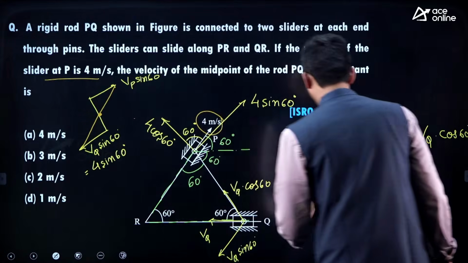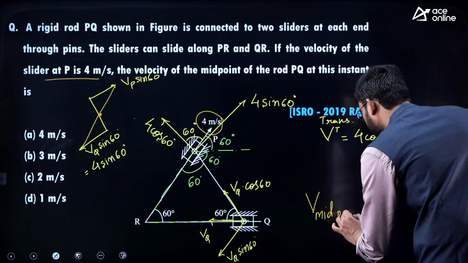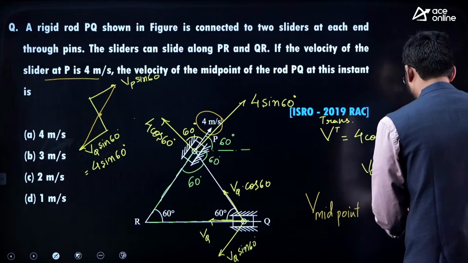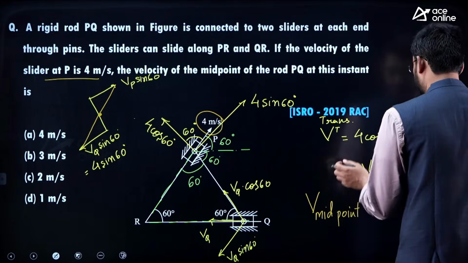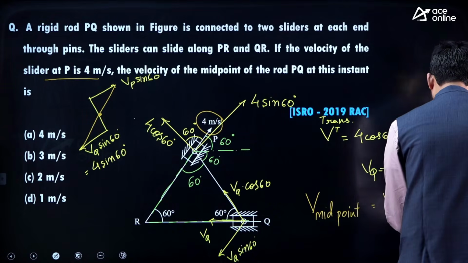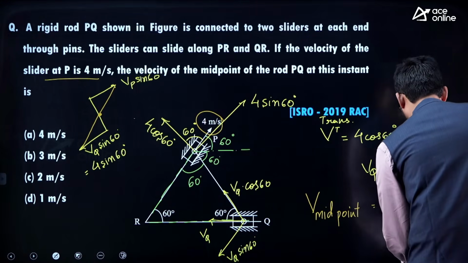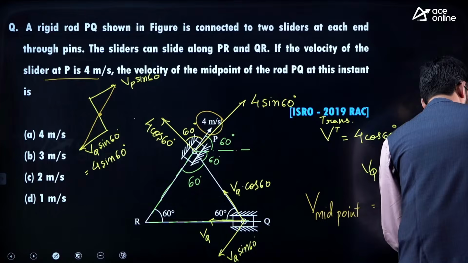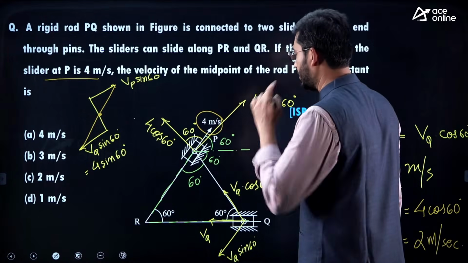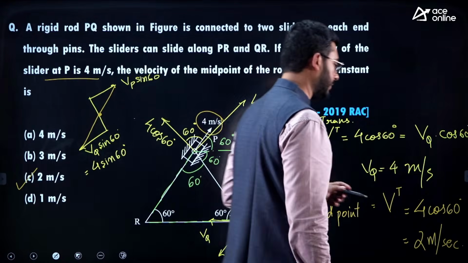So velocity of the midpoint is straight away equal to V translation, which is nothing but 4 cos 60. That is equal to 2 meter per second. Option C is the answer.